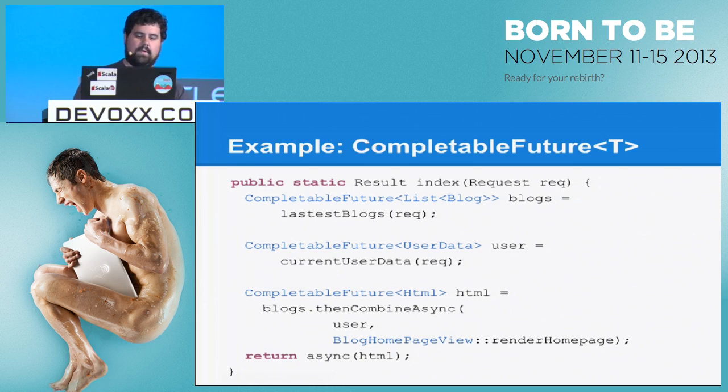You should have a recover with method after you combine these things to return HTML in the event of an error on either of the two possible values. What Play will actually do for you, if you're using Play with the CompletableFuture API, is it will return an error page for you if the CompletableFuture fails. So it depends on if you like the default Play 403 or whatever, that's what you'll get.